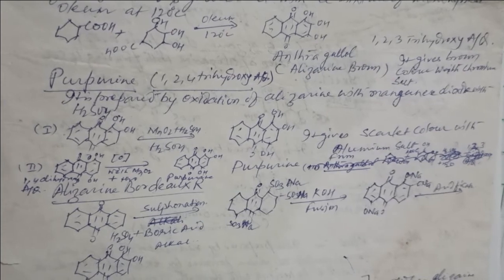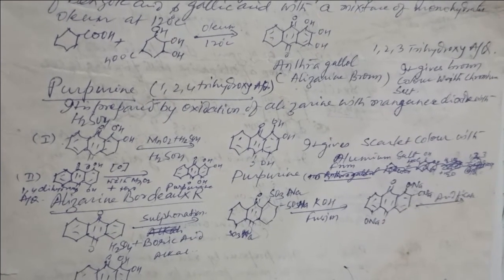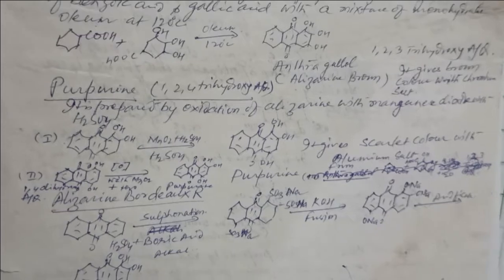Purpurin, 1,2,4-trihydroxyanthraquinone. It is prepared by the oxidation of alizarin with manganese dioxide and H2SO4, and we get the purpurin. It gives the scarlet color with aluminum salts.